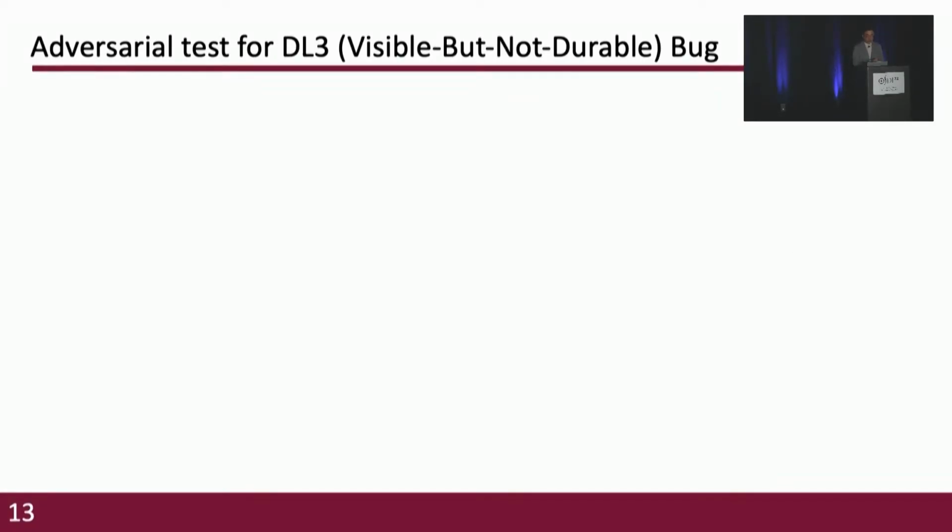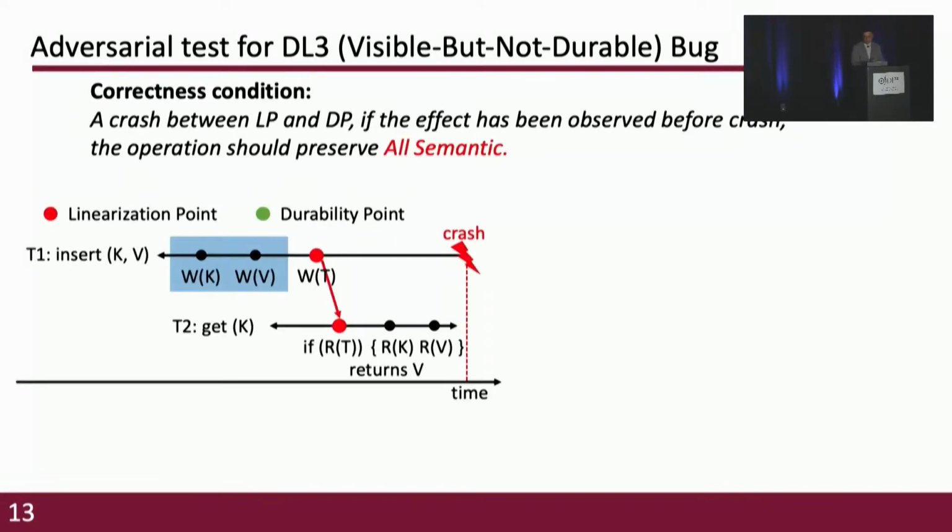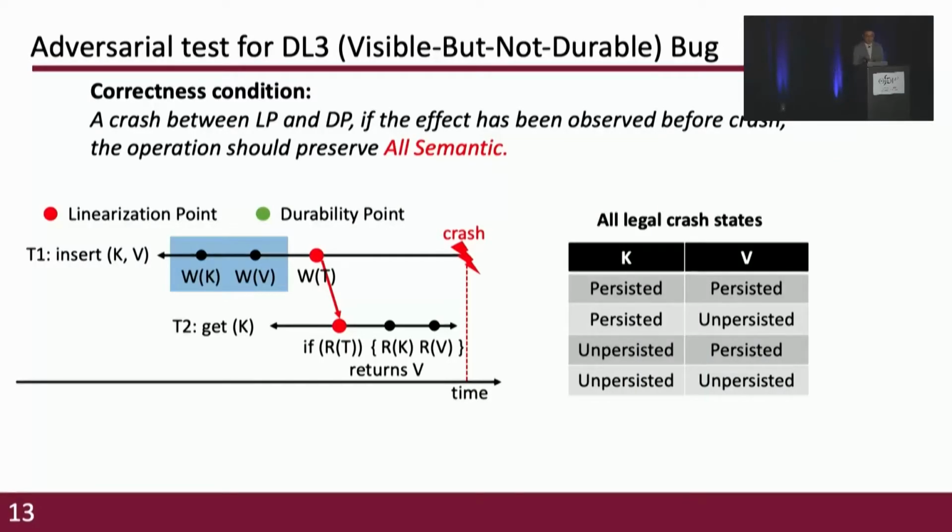And now we are going to introduce the adversarial test for this DL3 bug. And what is an adversarial test? An adversarial test is to construct the worst-case scenario to increase the chance of triggering the bug. Let's have a look at the DL3 bug again. The right table shows all the possible crash states.